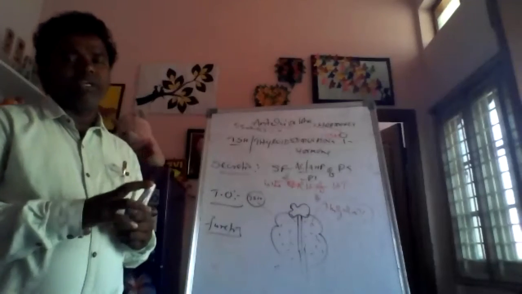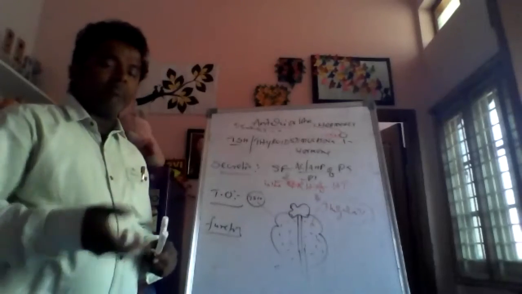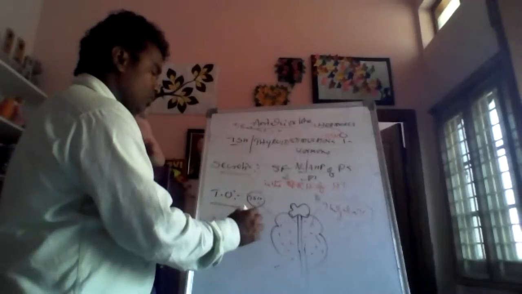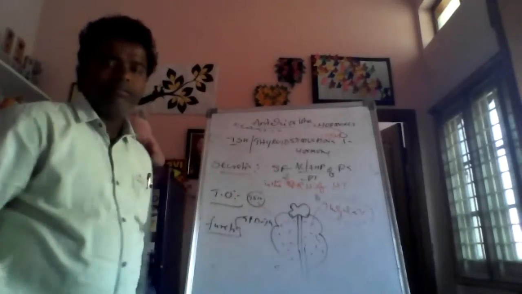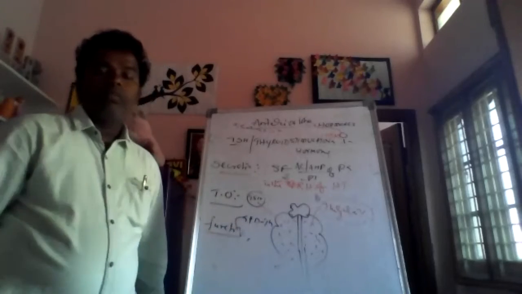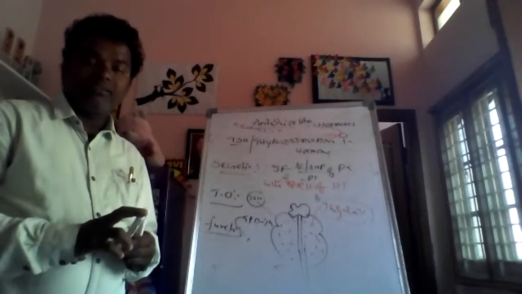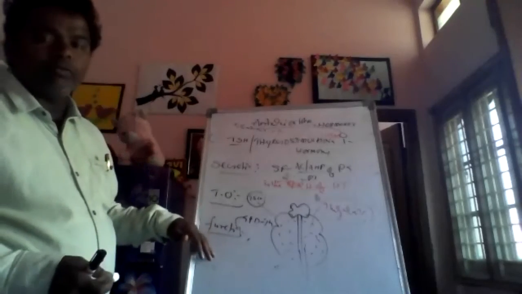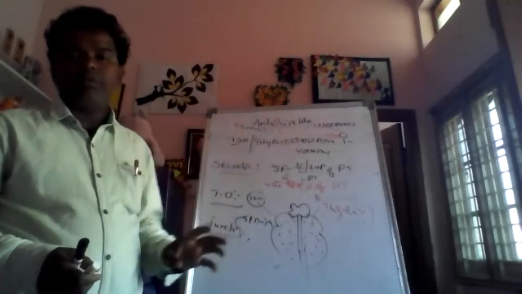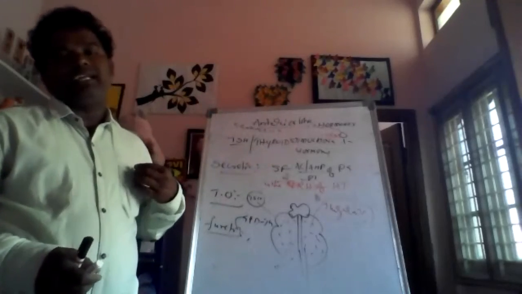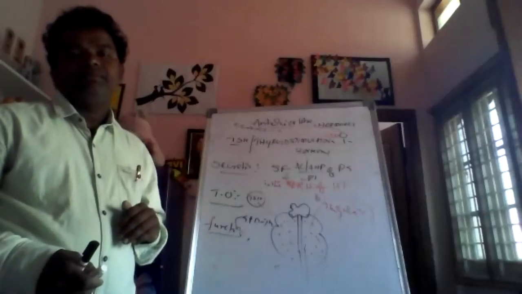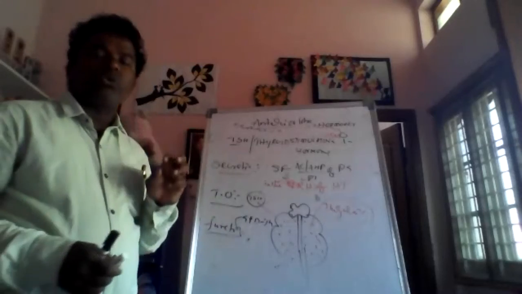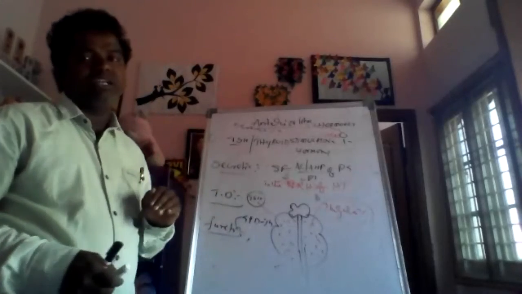In the presence of thyroid stimulating hormone, number one, growth and development of the thyroid gland takes place. Number two, the thyroid gland hormones are secreted, like thyroxine secretion, and next calcitonin secretion, under the influence of thyroid stimulating hormone.